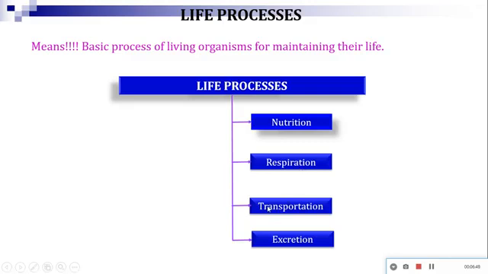Then the third life process is the transportation. That means carrying of substances. For example, like you know about blood circulation. Through the circulation, blood is carrying different substances within our body. Like the blood carries the digested food from the intestine to different body parts. The blood carries oxygen from the lung to different body parts, isn't it? So that way, the blood is the substance which is transporting different substances within our body.